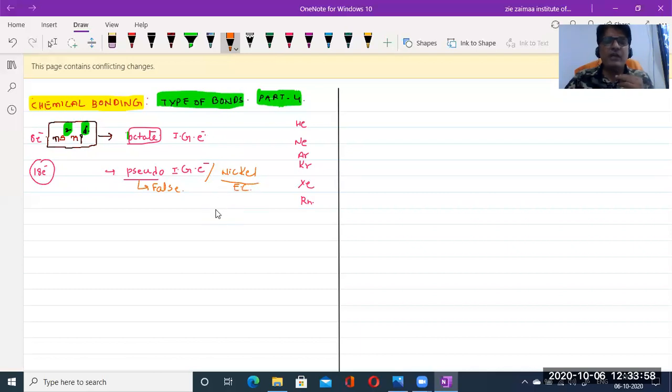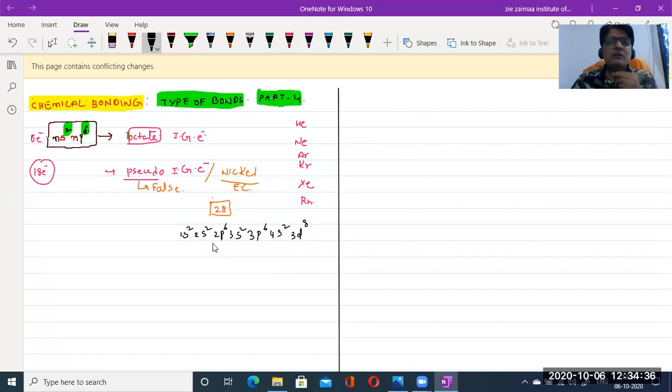is a fourth period element and its atomic number is 28. How can we write the electronic configuration of nickel? 1s2, 2s2, 2p6, 3s2, 3p6, 4s2, and 3d8.